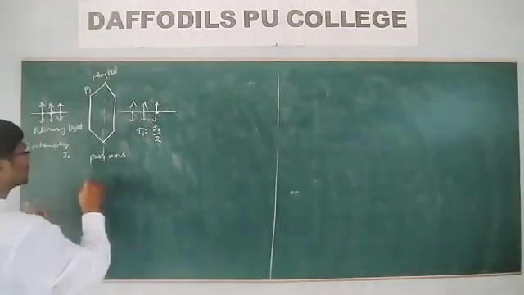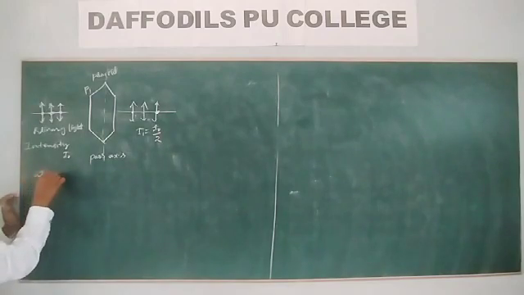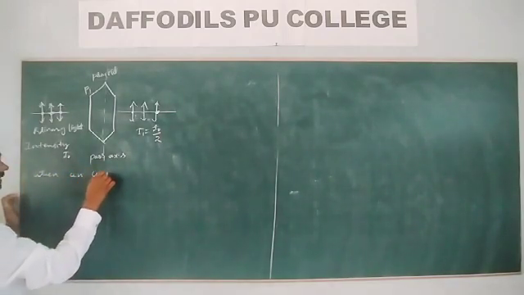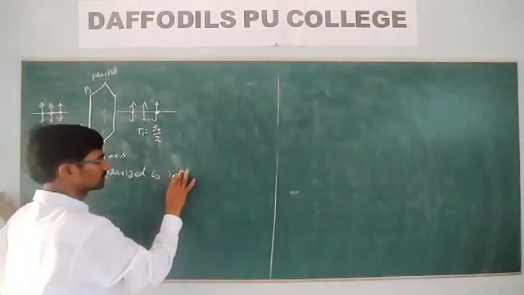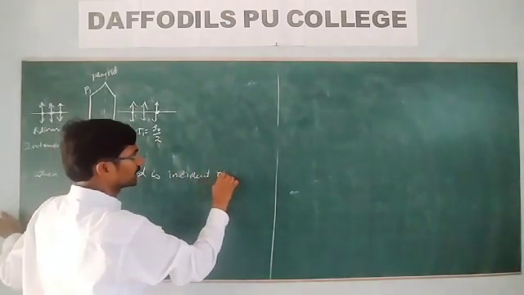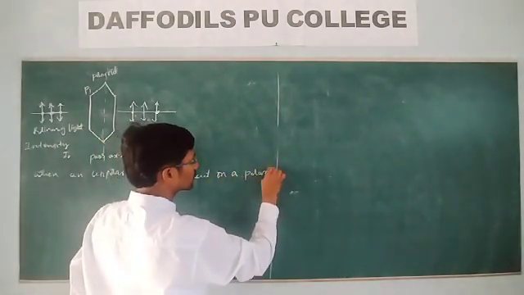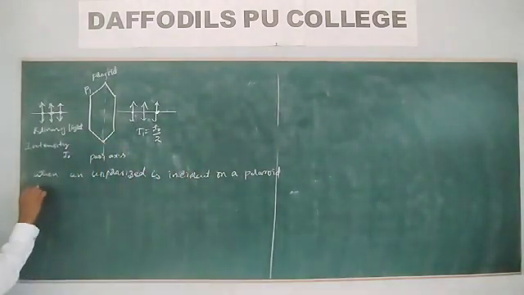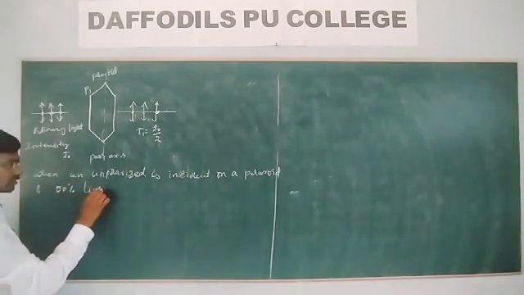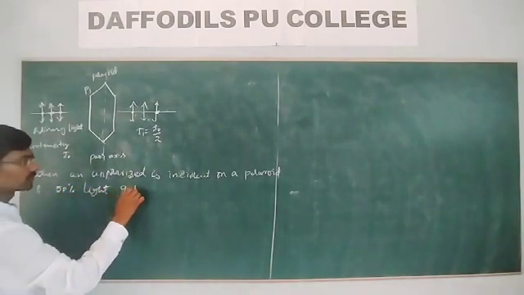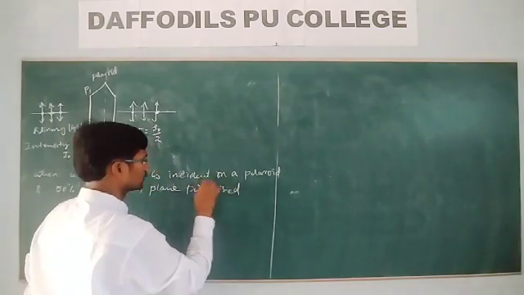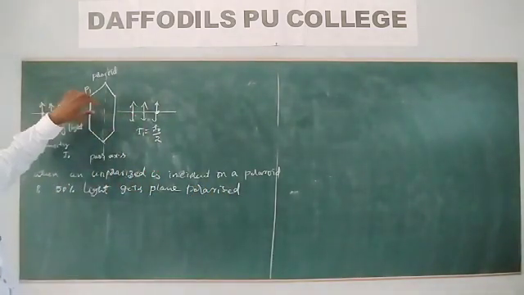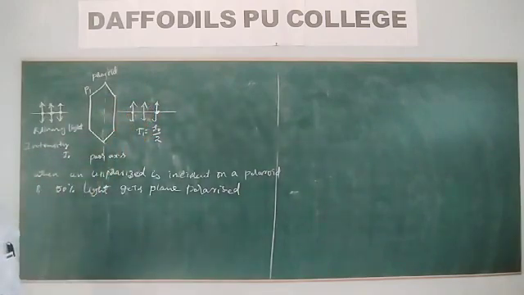Even when an unpolarized light or ordinary light is incident on a polaroid P1, we have taken here P1, 50% of light gets polarized. 50% of light gets plane polarized. Even if you rotate this polaroid, there is no change in intensity of the light.